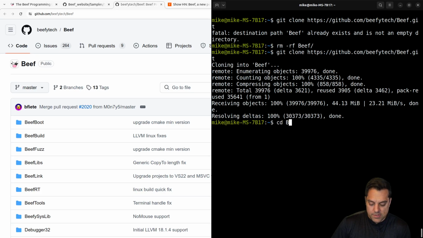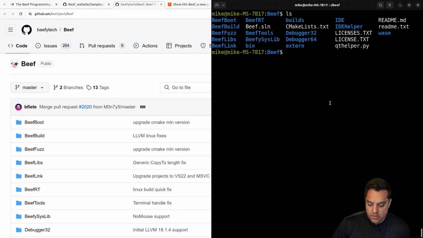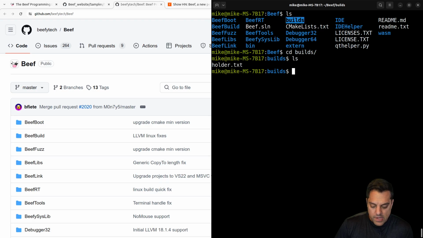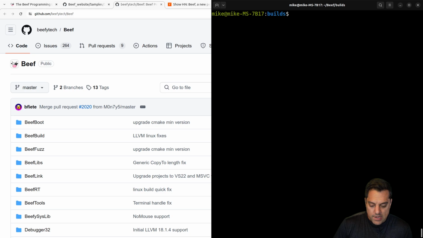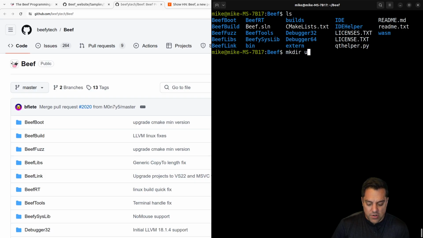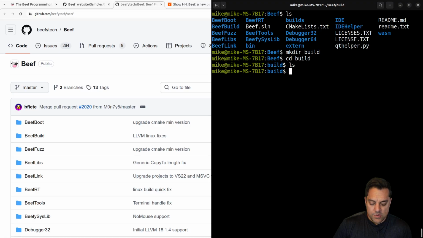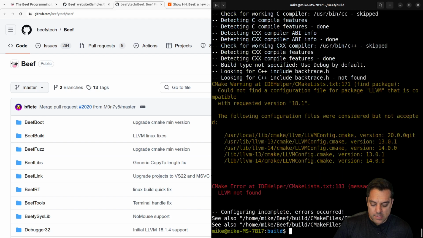Let's see what we got here. So let's cd into the Beef directory. And of course we've got this builds. Okay, so that's an empty holder. Yeah, so I looked at this. There is one dependency. I did actually try to build this from source previously, but I needed LLVM 18.1 or later here. I'm just going to make a directory called build inside here. I don't know if it's going to like that. And let's just do cmake, and then I'll look up a directory so I can find this CMake list here.